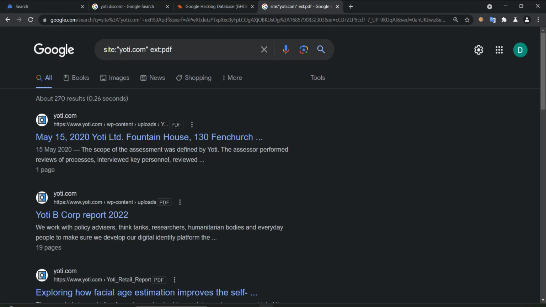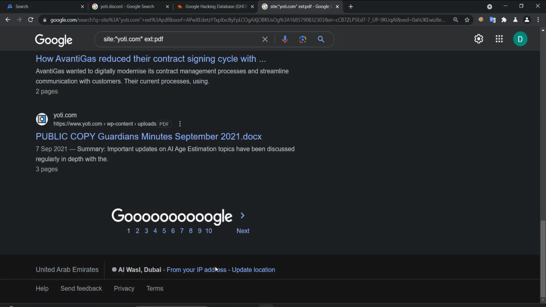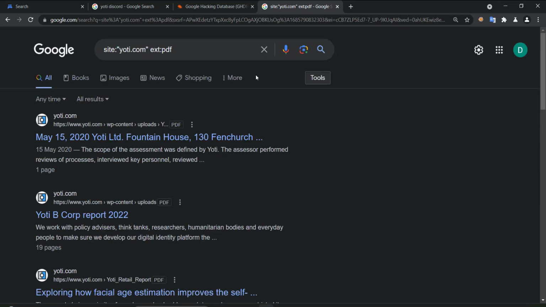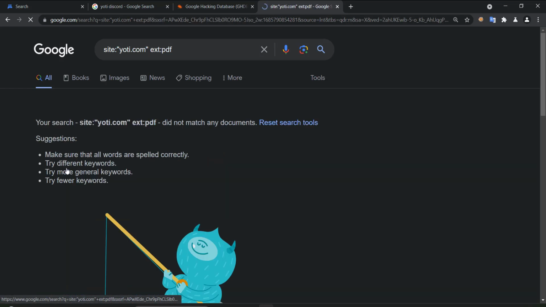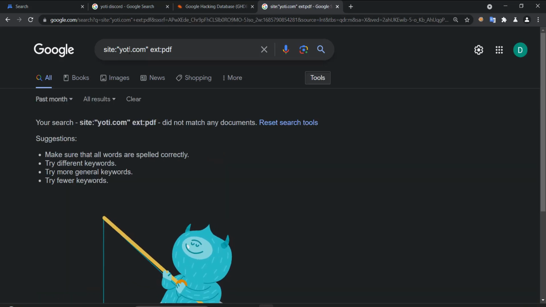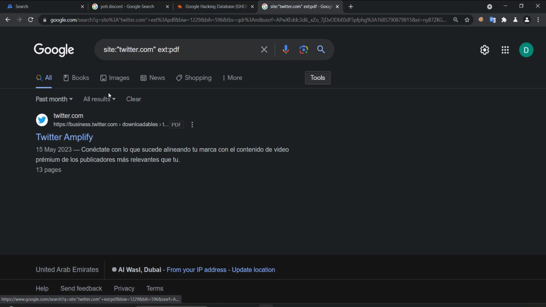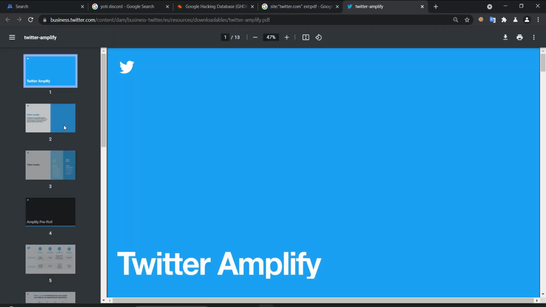Lot of PDFs. So here I recommend to look at the date, and here there is a filter, recent date, I guess, somewhere. So there will be a filter recent date. Yes. So past month, for example, there is nothing. This is very important actually, because you can go to the bug bounty platforms like Twitter. We already saw Twitter. Let us check. So Twitter, it is 15 May 2023. So this one is recent. Maybe they will have sensitive information inside the document by mistake.